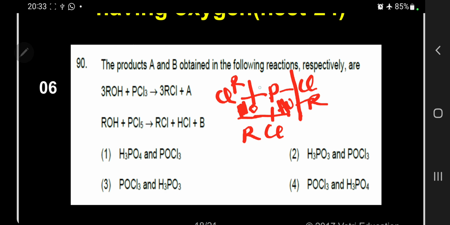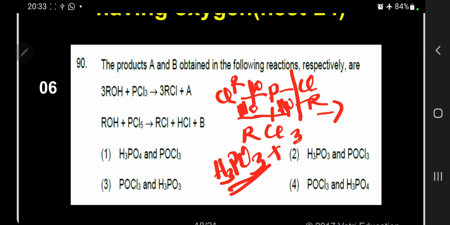That means the product will be H3PO3 plus 3 RCl. So A will be phosphorous acid, that is H3PO3.